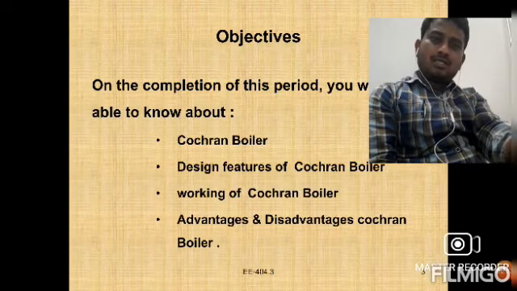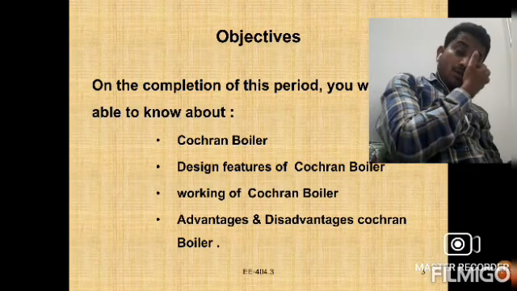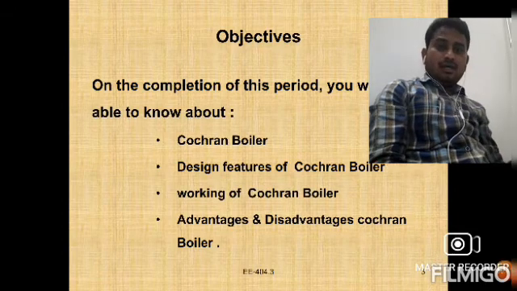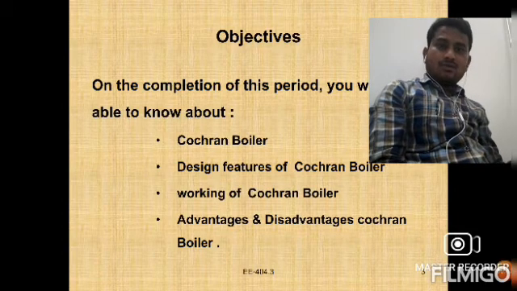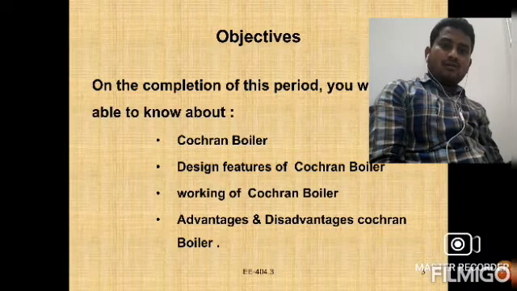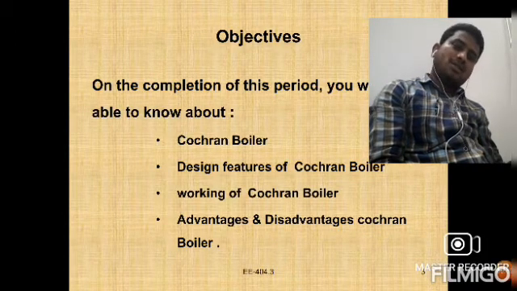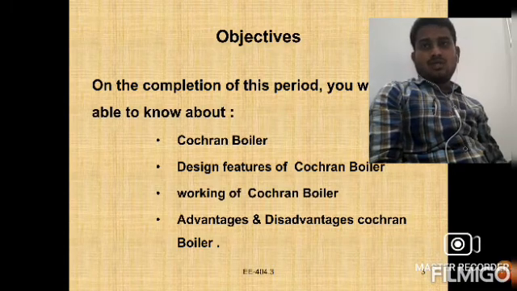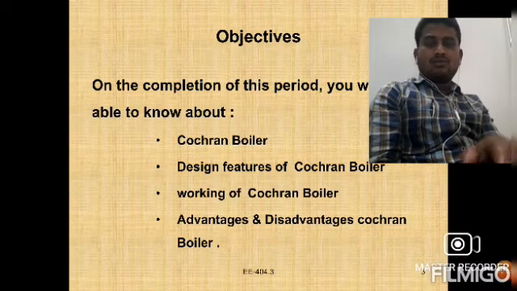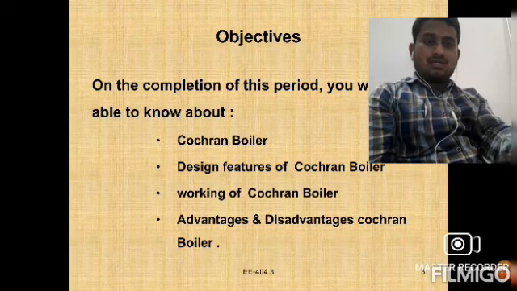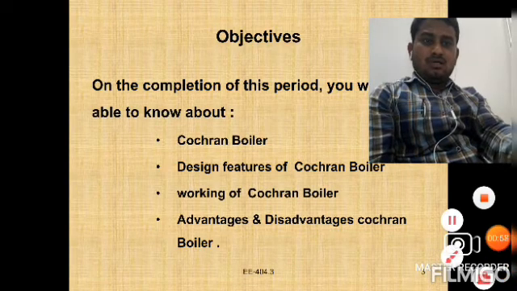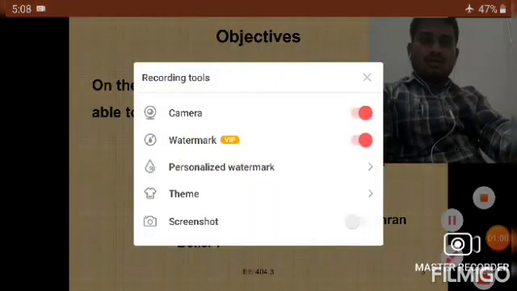Right, now we will discuss what the Cochran boiler is, what the function of the Cochran boiler is, next the design features of the Cochran boiler and the working of the Cochran boiler, and what the advantages and disadvantages of the Cochran boiler are. These are the main topics for today. So we will discuss these topics of the Cochran boiler, right?